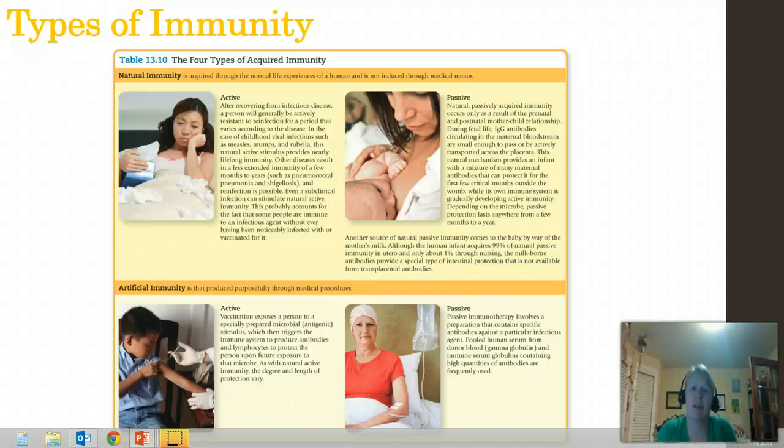Active being where we get the immune system to actively make antibodies or be on the lookout for antigens to a specific pathogen, and this is through vaccination. And passive is where we'll go ahead and do immunotherapy. We will do basically the same thing as breastfeeding, except through an IV, where we will give antibodies to a patient through an IV fluid. And this once again protects people against a disease for a short period of time, but it is better than nothing.